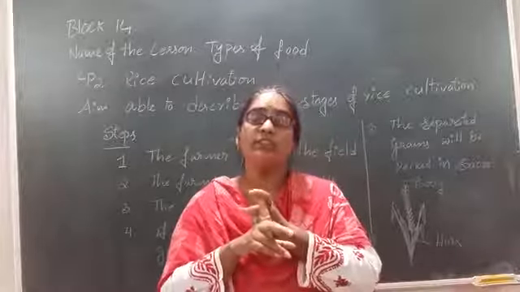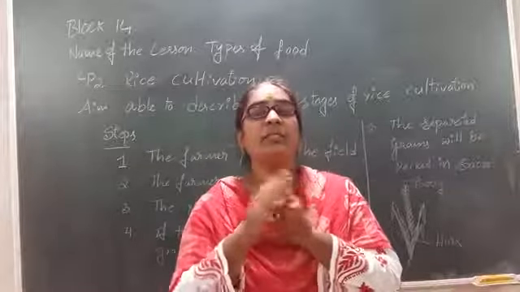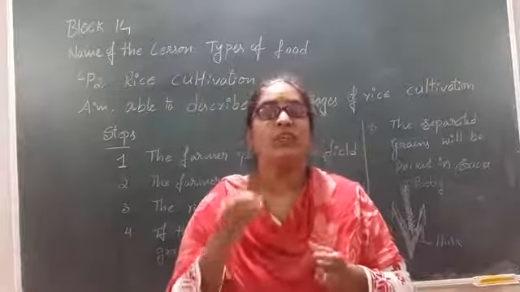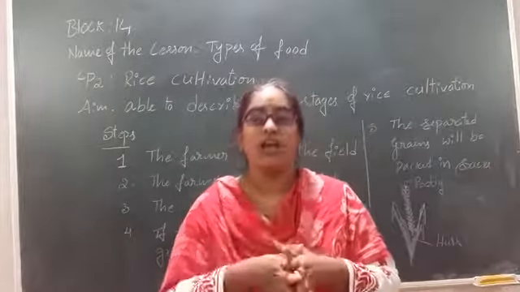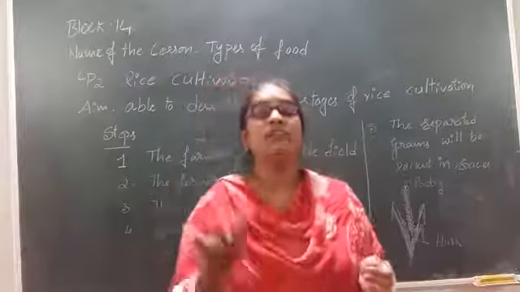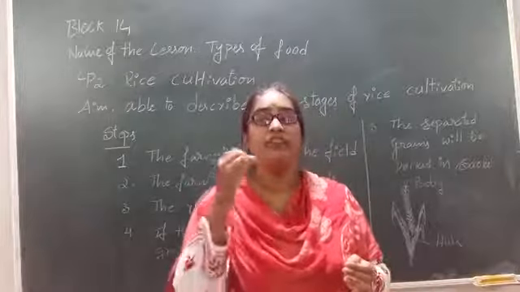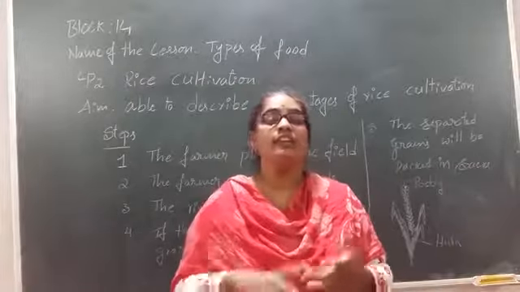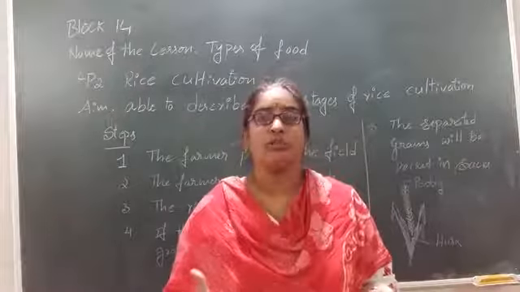crop. When the crop has grown, after some time it will turn brown, and then we can say the crop is perfectly harvested. How can we say that the crop is perfectly harvested? When we can see the brown colored paddy on it, we can say the rice crop is ready.